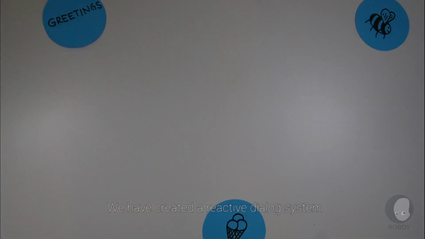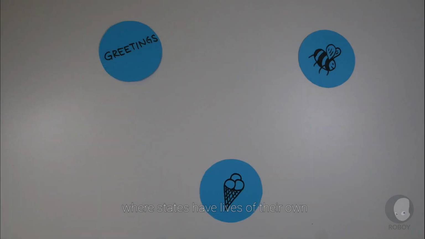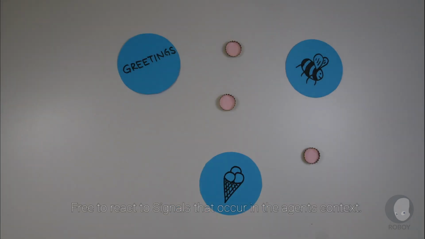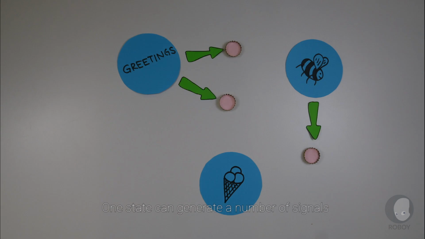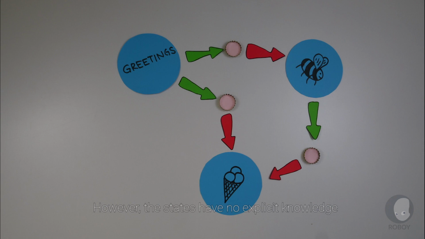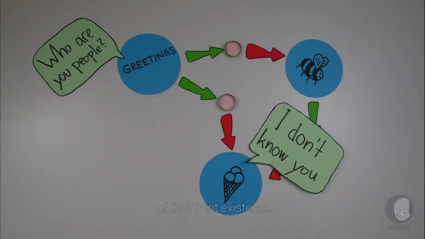The solution? Ravestate. We have created a reactive dialog system where states have lives of their own, free to react to signals that occur in the agent's context. One state can generate a number of signals, and another state may depend on a combination of them. However, the states have no explicit knowledge of their joint existence.